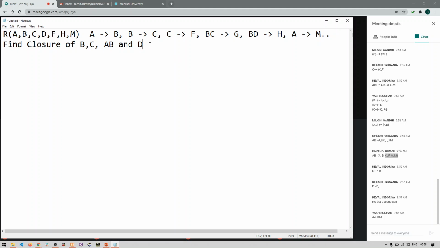Okay. So I think now it is clear with everyone how to find out the functional dependency closure and how to find out the attribute closure. Am I clear with this? So is it clear now, everyone? Then let's go for one more example. I am giving you one more example.